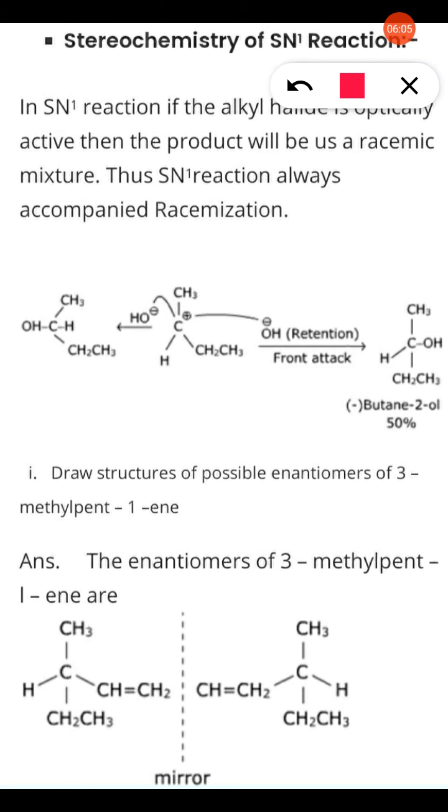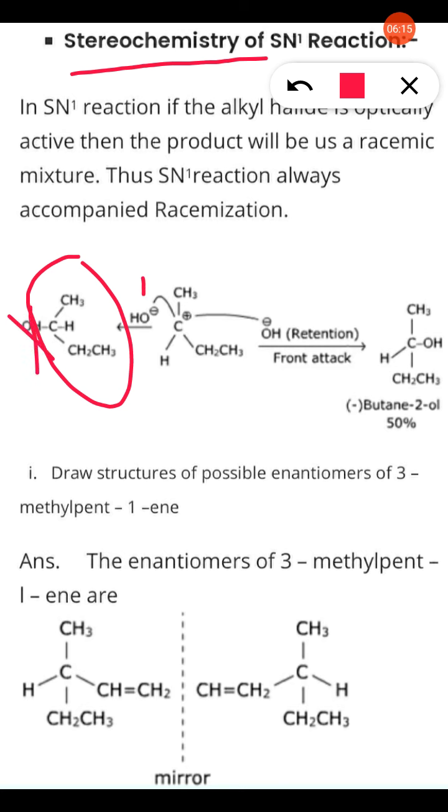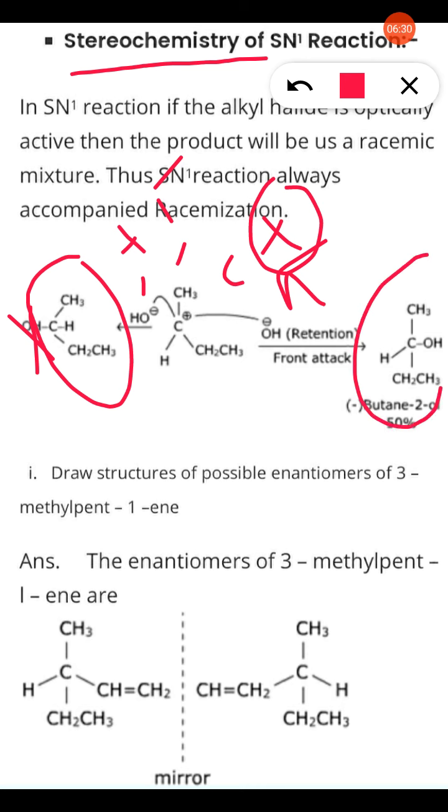Now here, stereochemistry of the SN1 reaction. In case of an SN1 reaction, a compound containing halogen is substituted by OH as a nucleophile. So the halogen is removed because of the plus I effect, and there is formation of a carbocation. This carbocation is attacked by the nucleophile OH to form the compound, with the OH group attached to the same carbon as the leaving group. That is the SN1 reaction, and it is retention.